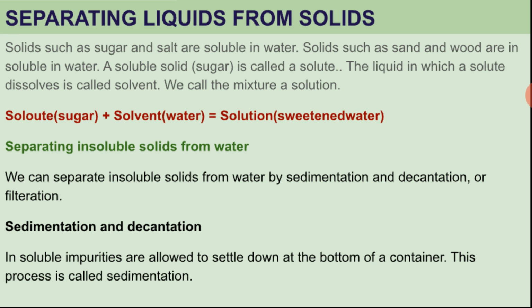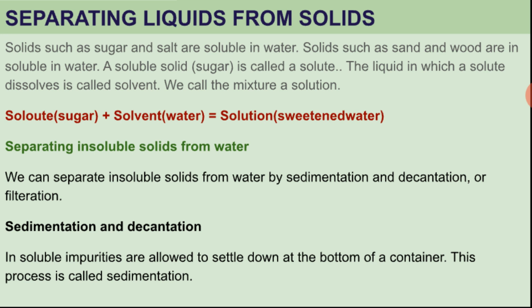What is sedimentation and decantation? Insoluble impurities are allowed to settle down at the bottom of a container.